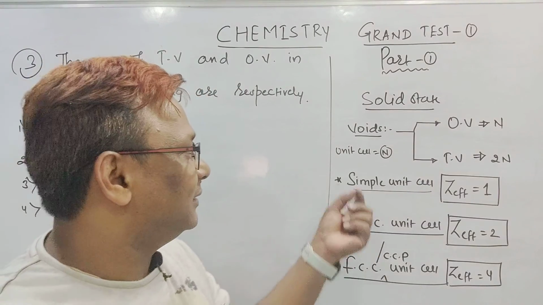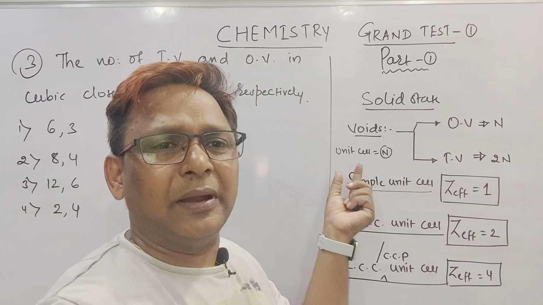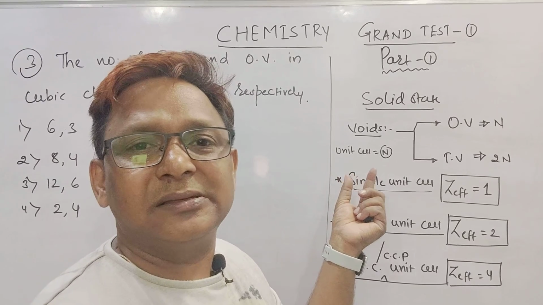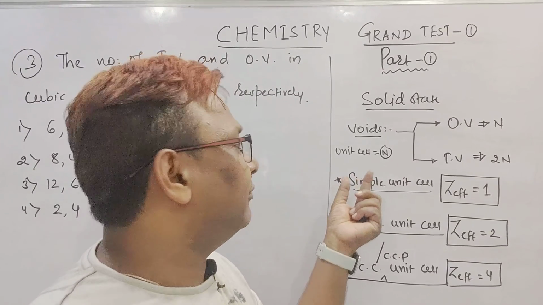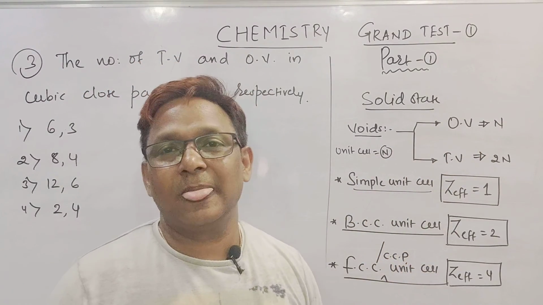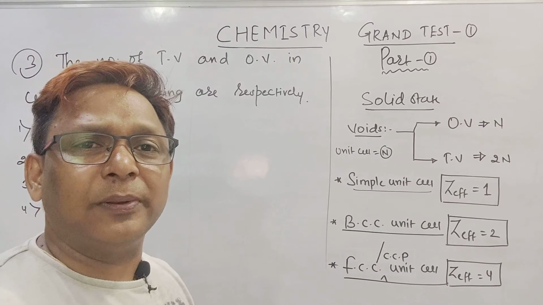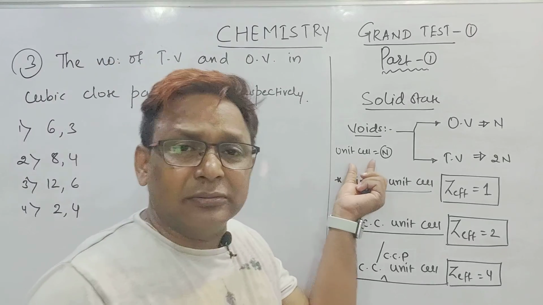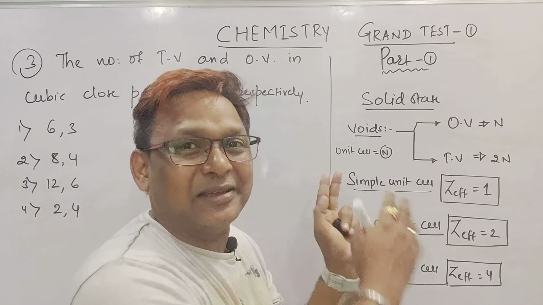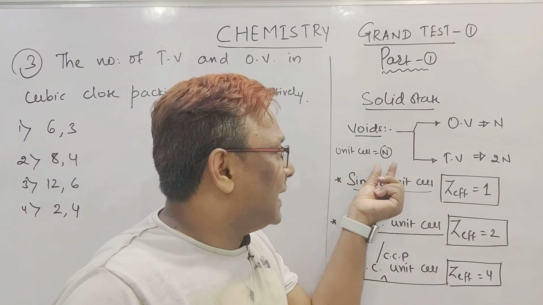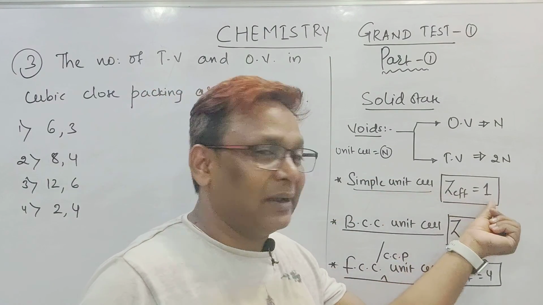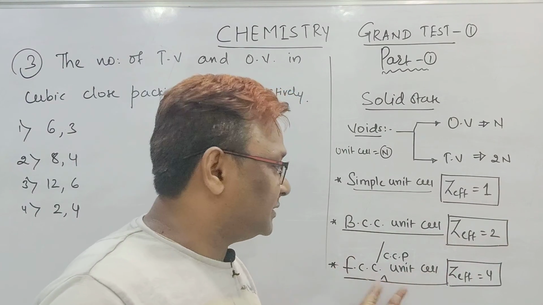I will repeat again. If any unit cell, beta, has n number of particles, let us say the particle count is only 1, the octahedral void in that unit cell is n, tetrahedral void is 2n. Is it clear? Now you tell me, based on this topic, it is written here that one of the unit cells has n number of atoms. I repeat again and again because this is the only concept. One unit cell has n number of atoms, because simple will have 1 atom, BCC will have 2 atoms, FCC will have 4 atoms.